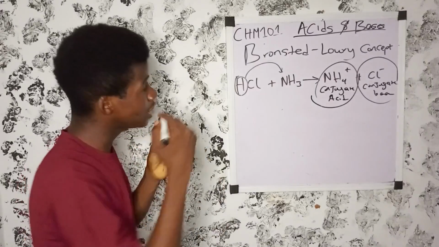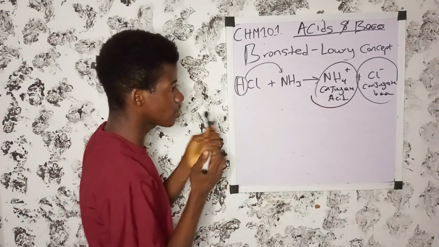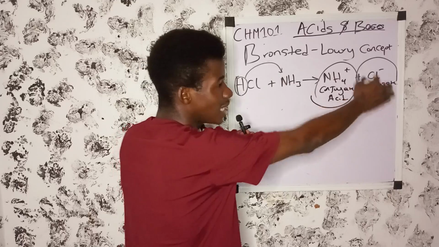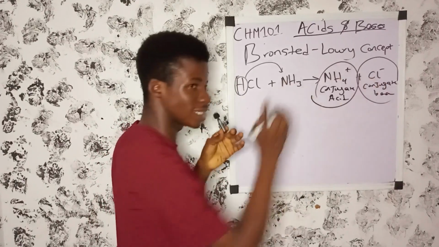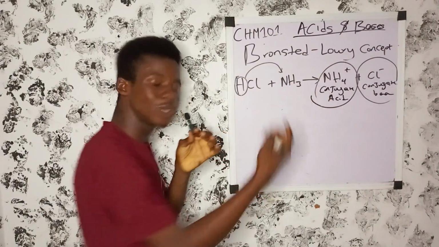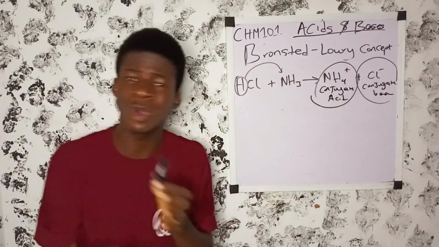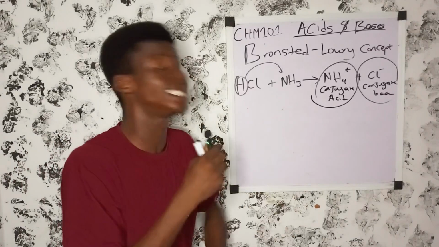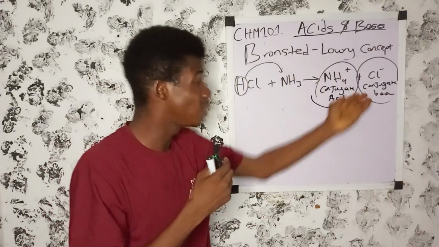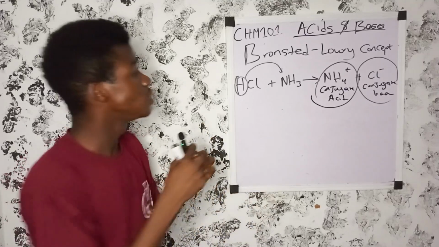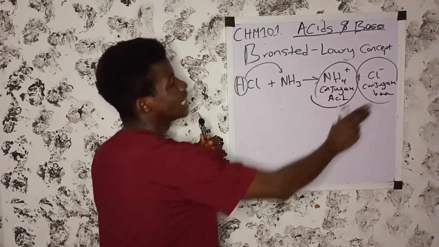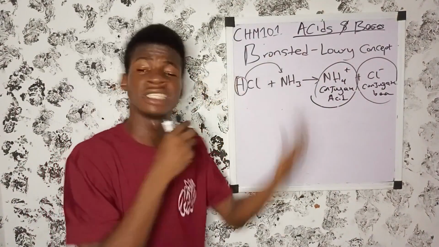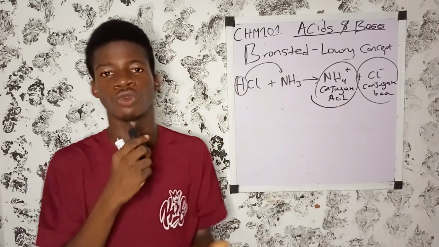Now, if you look at this very well, you find out that the ammonium ion can donate a proton to this one. So that is why it's called a conjugate acid. Because conjugate acid and conjugate base also have the properties of an acid and a base. A conjugate acid donates a proton. A conjugate base accepts a proton. So these two conjugates can react together to form this one back. So a conjugate acid has the property of an acid, and a conjugate base also has the property of a base.